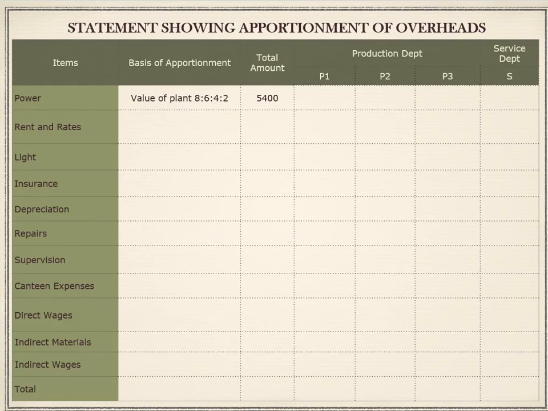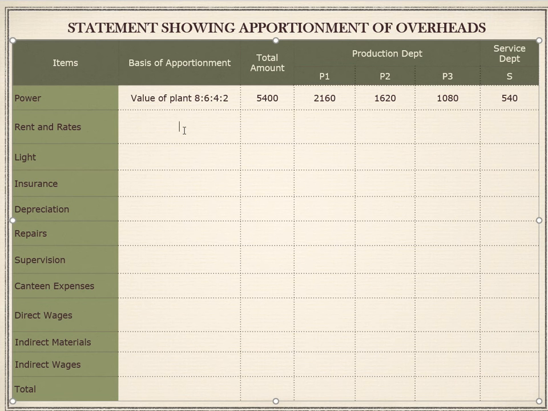Now let us apportion it. See, 8 plus 6 is 14, 14 plus 4 is 18, 18 plus 2 is 20. So 5,400 divided by 20, we will get 270. 270 into 8 is 2,160. 270 into 6 is 1,620. Next, 270 into 4 is 1,080. And 270 into 2 is 540. I hope this was clear to you.